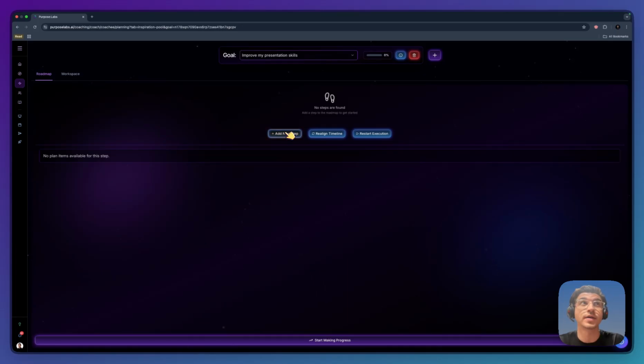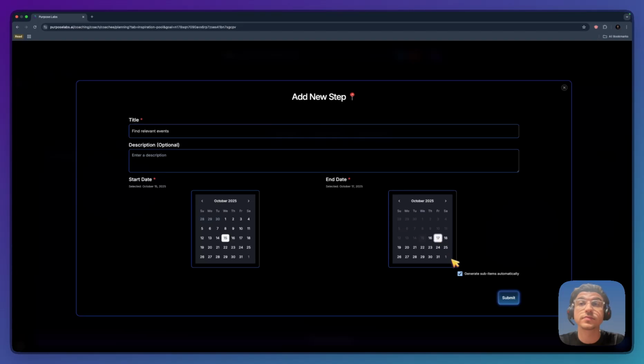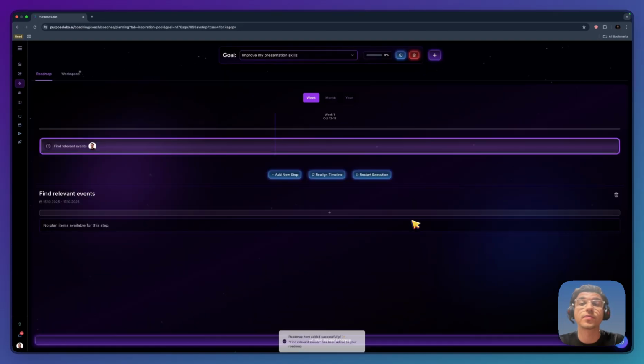You can add your own steps, plan them with dates, and visualize the roadmap for every one of your goals.